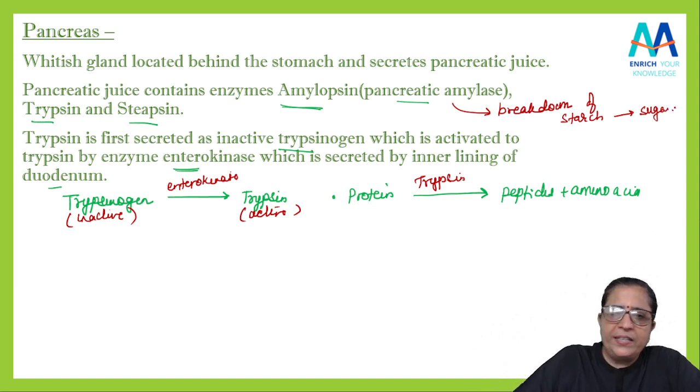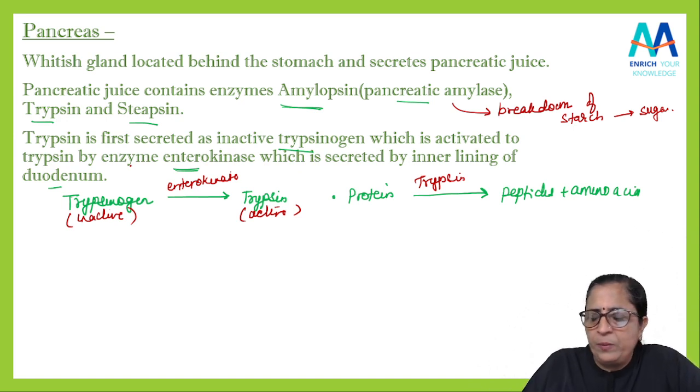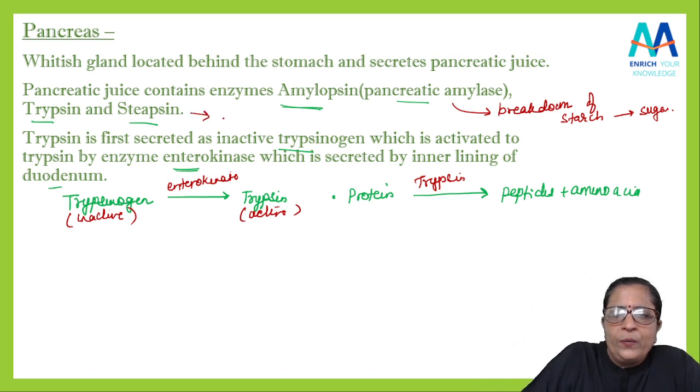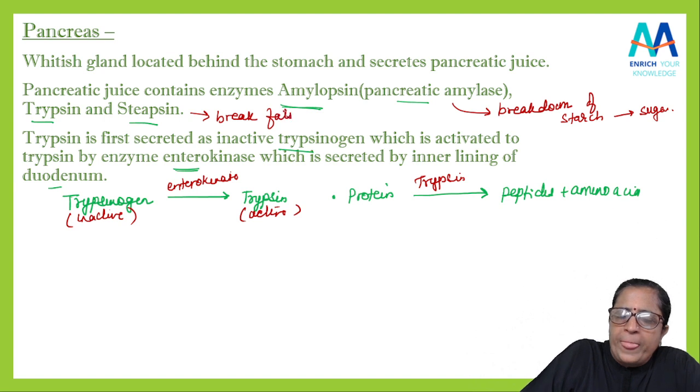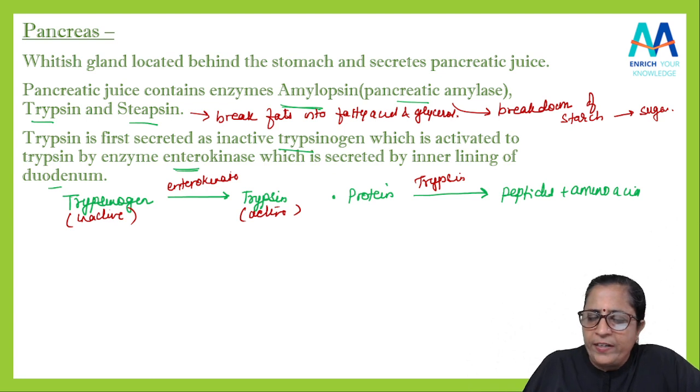I hope this is clear. Then there is one more enzyme, that is trypsin. trypsin को हम lipase भी बोलते हैं. So what will it do? It will break fats into fatty acid and glycerol. Yes, fat into fatty acids and glycerol. I hope this is clear.